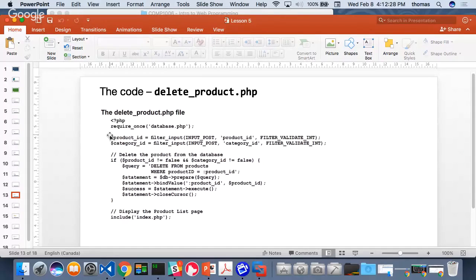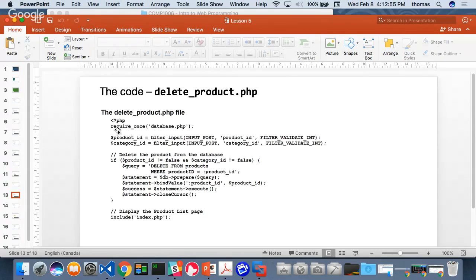Here's where I get my product ID and my category ID. Where do I get this from? I'm getting it from my post. I'm using filter input, right? My input, the stuff that's coming into this form. And I'm using the post method to get the product ID and the category ID and assign the data into these two variables, product ID and category ID. That's what these two lines do.